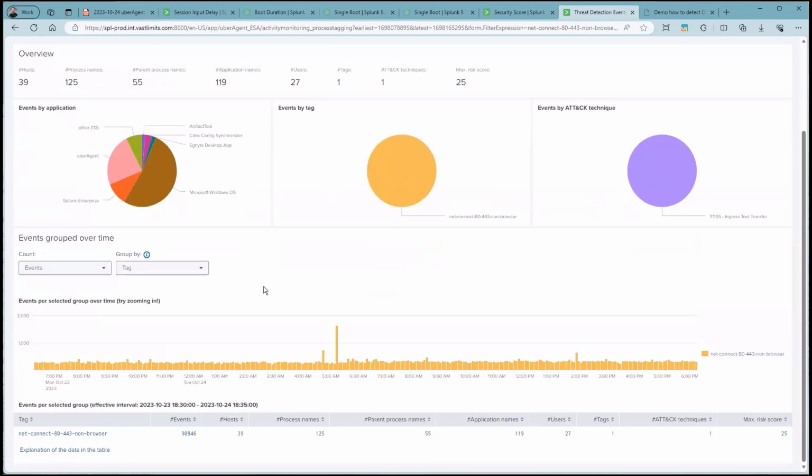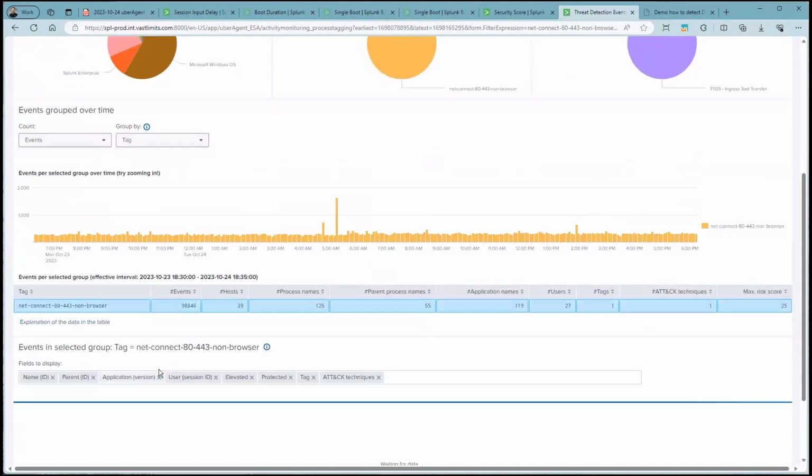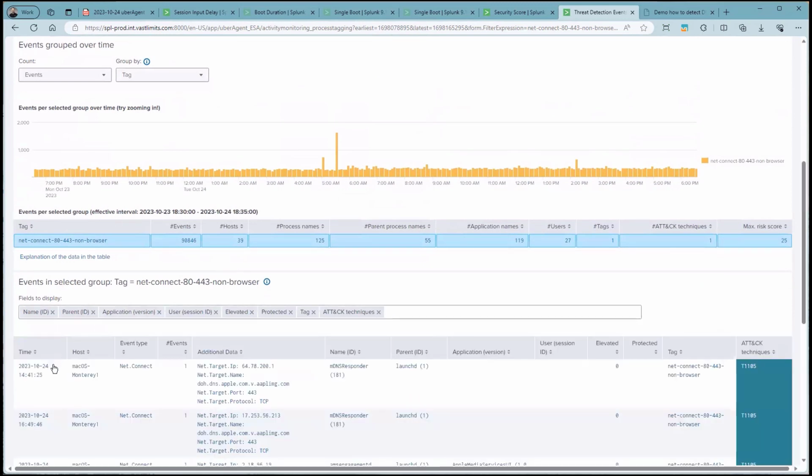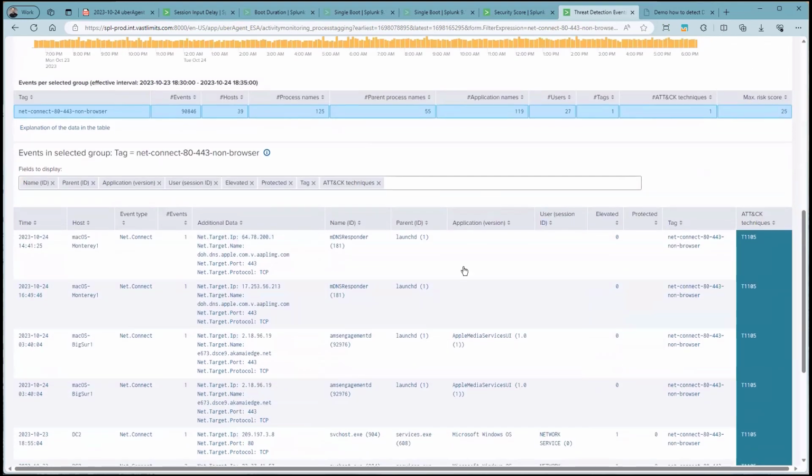Scrolling down shows you a graph over time so that you could, for example, identify risky behavior at a specific time. And by clicking on this row, the dashboard reveals more information about what actually happened there. So, for example, when it happened, on which host, and the event type. In this case, we're looking at a net connect event. We can see to which IP address the host connected, the target name, the port, and the protocol. Or, for example, the user involved, if the process was elevated or even protected.